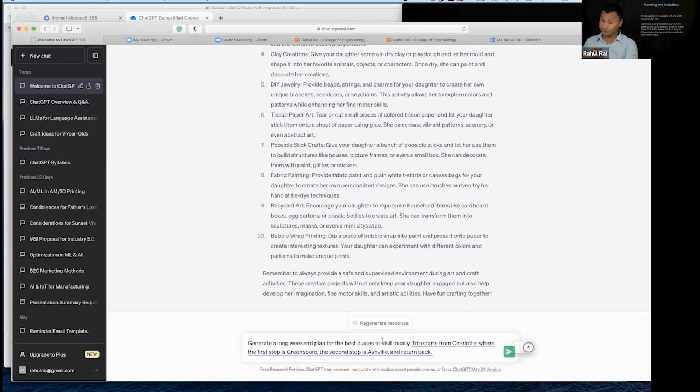So I'm providing very specific tasks: it has to start from here, it has to go there, it has to have activities. And I want to do that for a long weekend, and a long weekend is specifically 3 days. I'm not giving it 3 days. I'm asking it to do a long weekend, and it will automatically understand that this is a 3-day trip plan. And let's see what output it gives.